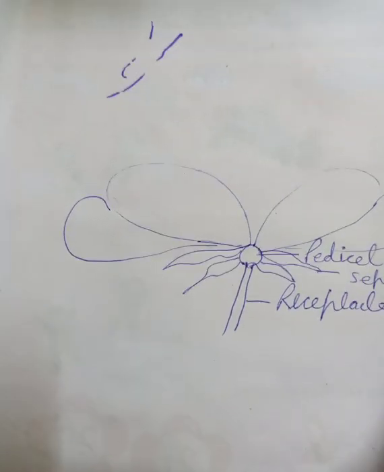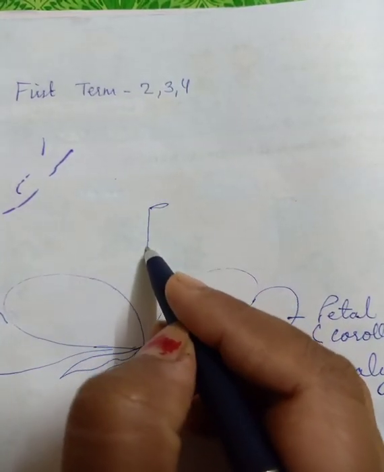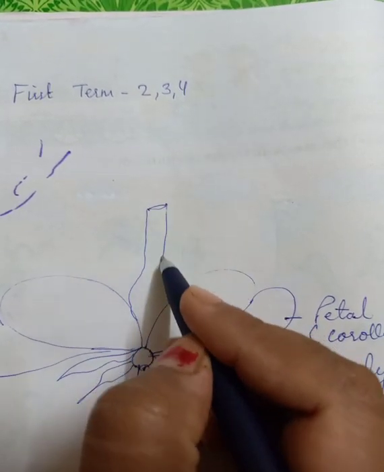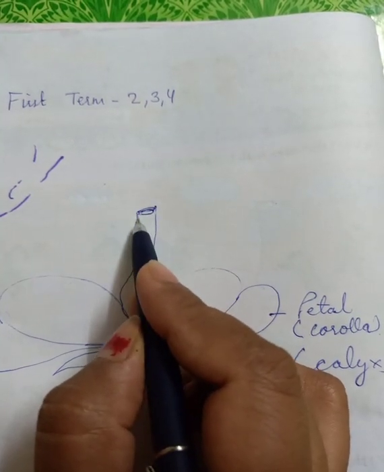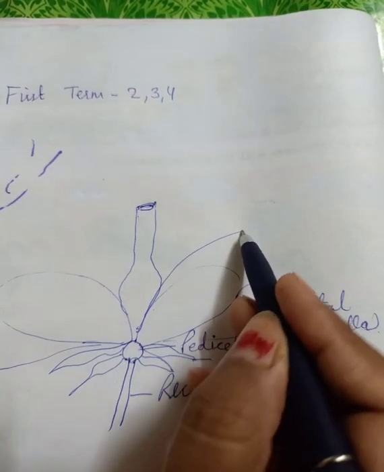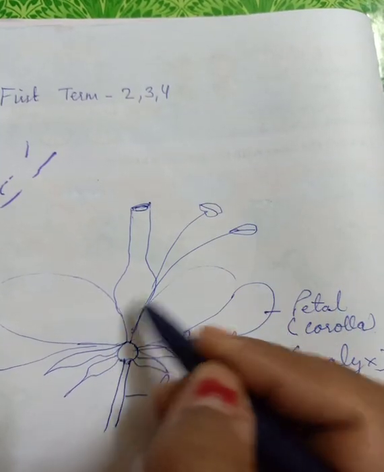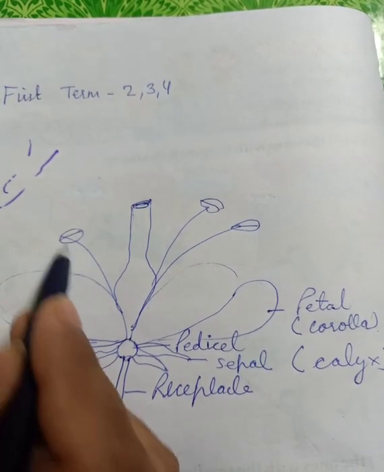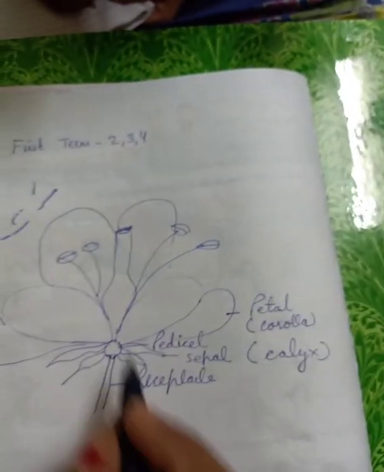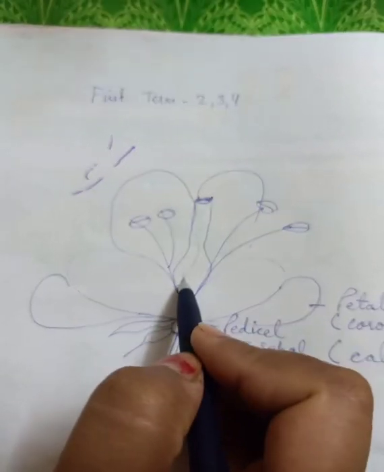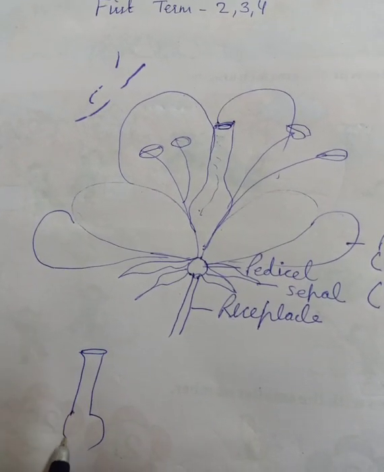Okay. Now where is that gynoecium, the pistil, present? See here. It is always present in between the flower. You can see this is simply a pot-like structure. At the sides, the stamens are present. Is that clear, children? Petals are also present over here. Now I am just taking this part. This is just like a pot-like part of the flower.